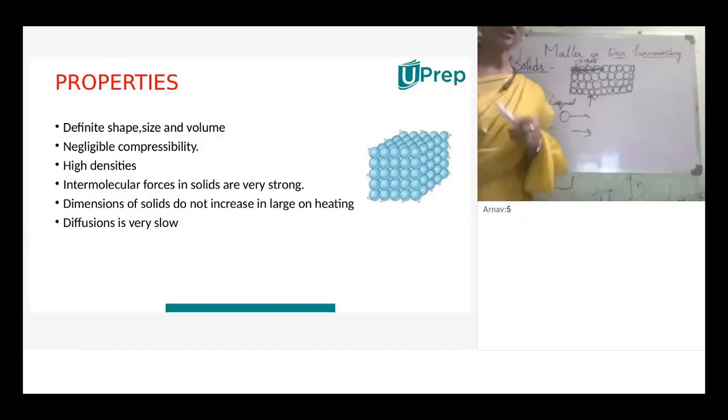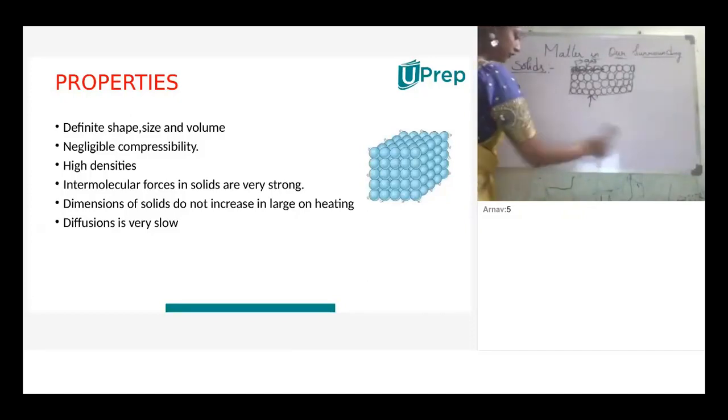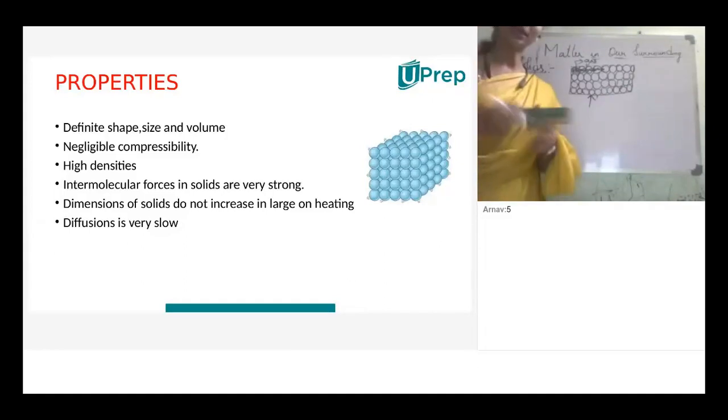Next one, diffusion is very slow or very low. Solids won't intermix on their own. That's why the rate of diffusion is very low or very slow in the case of solids. Until an external force is applied, they can't intermix with each other.